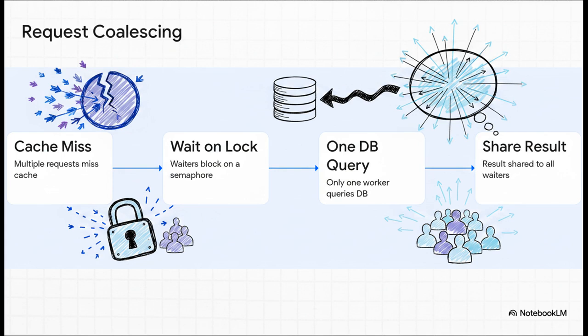The other 19,999 requests, they do not hit the DB. Instead, they just wait in memory on that semaphore. When the worker finishes, it instantly broadcasts the exact same result to all the waiting requests. 20,000 requests become exactly one database query. Honestly, this pattern is what separates amateur backends from true production-grade engineering.